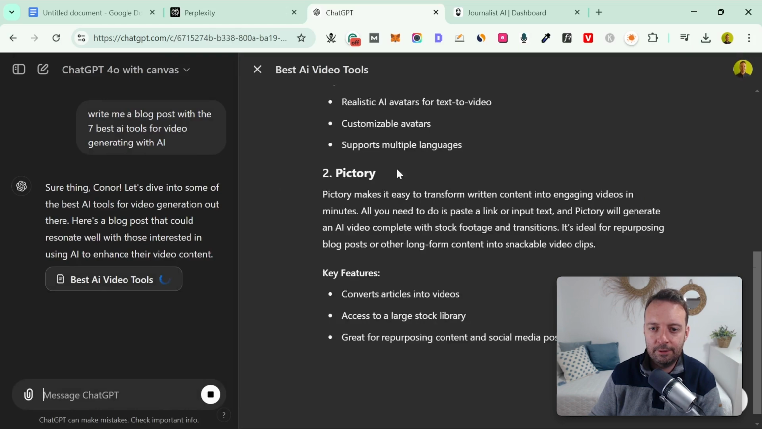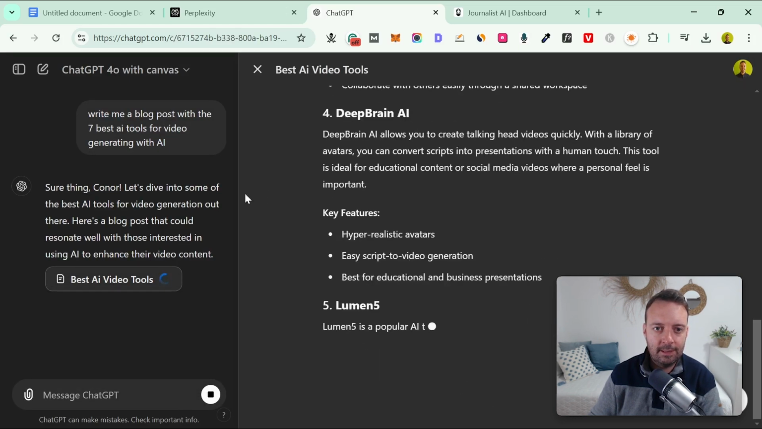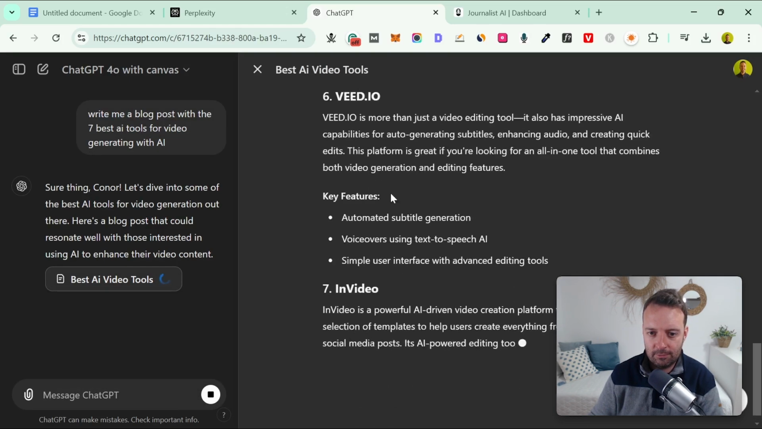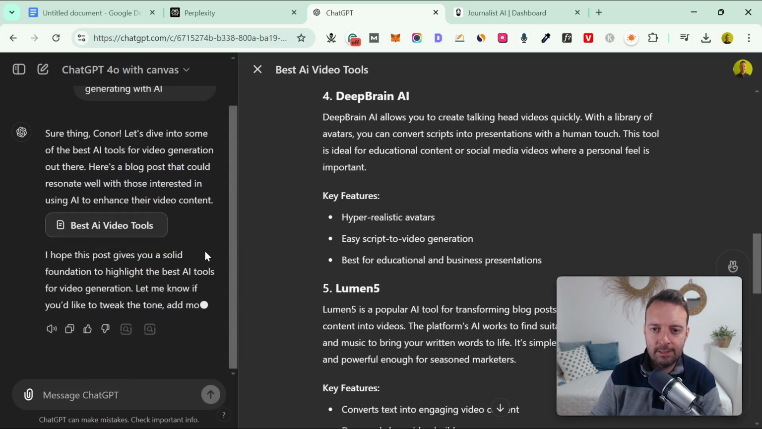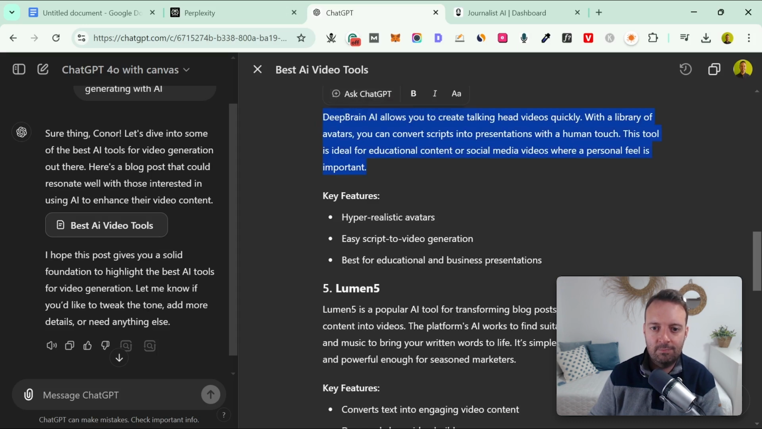So you see the preview mode came up in our canvas, right? So it's actually just writing the whole blog post for us like we wanted. And the cool thing about this is you can actually edit this. So you can just go like this. Let's say I don't want Deep Brain AI. I never even heard about this one.